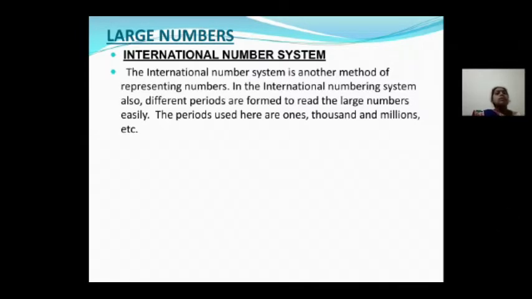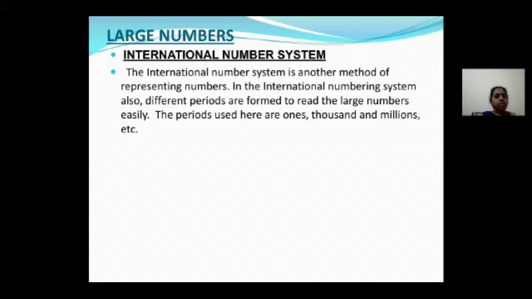See, by the name itself, it indicates the international number system. International number system means it is a standard number system. It is used in most of the countries. For example, the Indian number system we use throughout India. If you go to any other country, they will use their own number system. So we cannot remember all the number systems. To overcome this difficulty, we use the international number system. Let us see what we mean by the international number system.